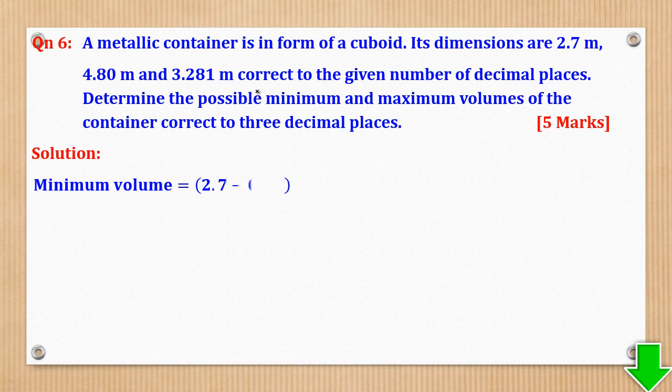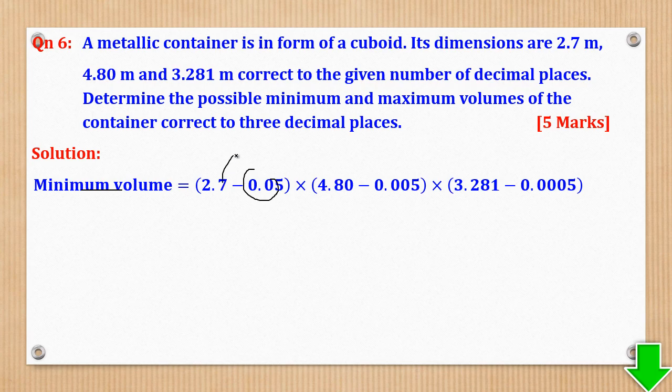So cuboid volume is length times width times height, so you have to multiply all three. But when they say minimum, you have to minimize. So these are the error in the length, error in the width, and so on. So you should be keen.